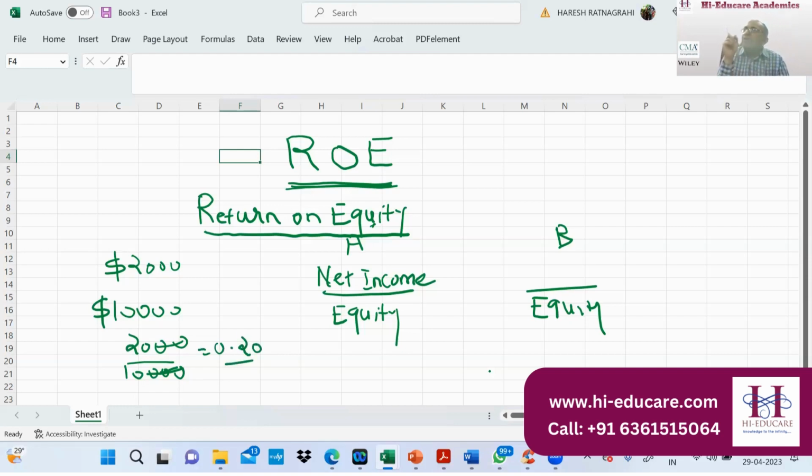And then we convert into percentage. Percentage means every $100, how much you are earning. So when I'm converting into percentage, I'll be multiplying by 100.